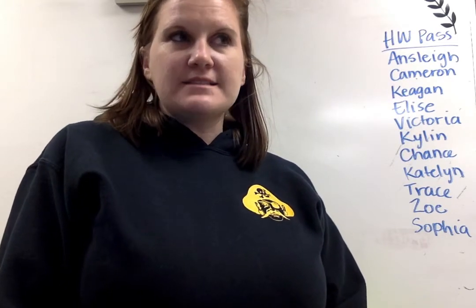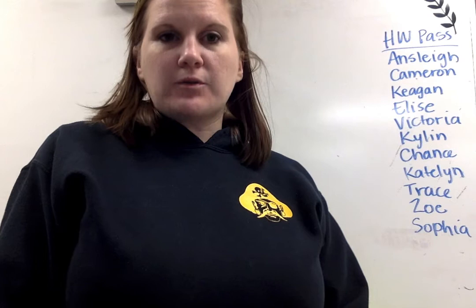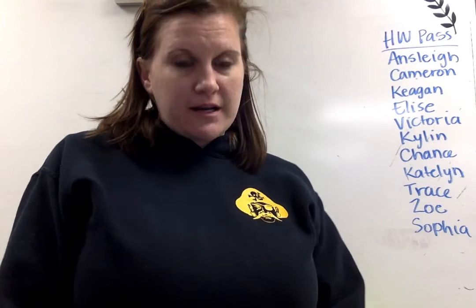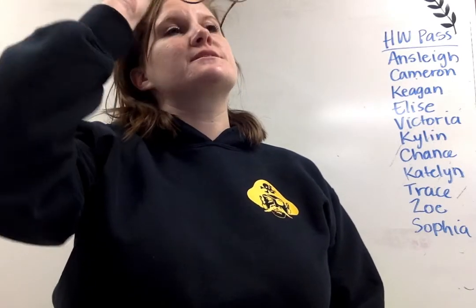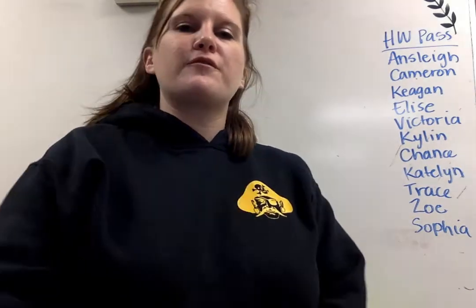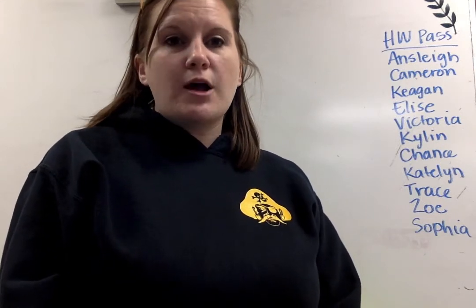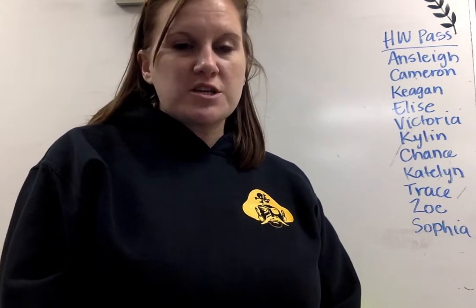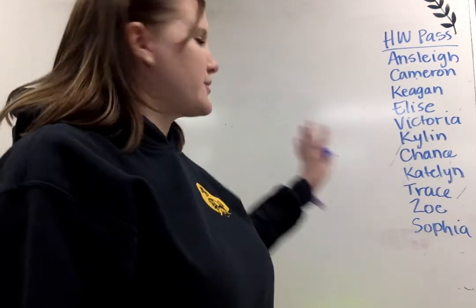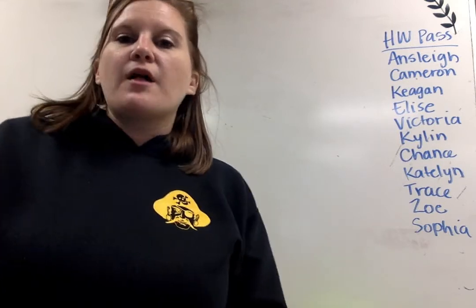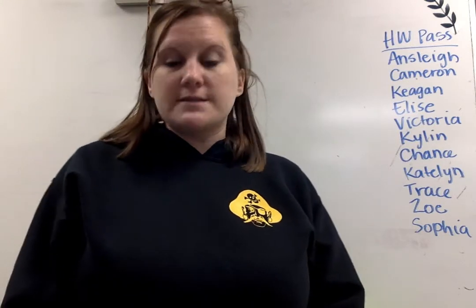Group A and B are back in class. The way that we are doing the spiral now is they will have certain questions that are by themselves for a grade. So to make it equal, I'm doing the same thing for you guys. If you've noticed on your spiral review this week, there are red questions. The red questions are the ones I'm going to be going over with you today here on the whiteboard, so you can just use the video to help you. The ones that are not in red are ones that are by yourself.